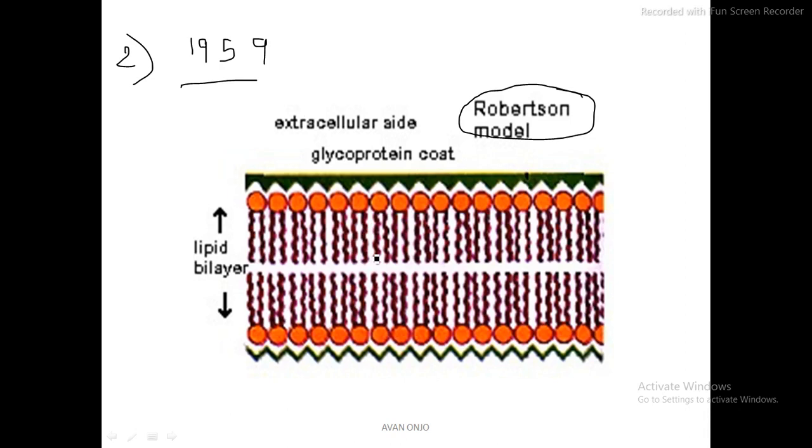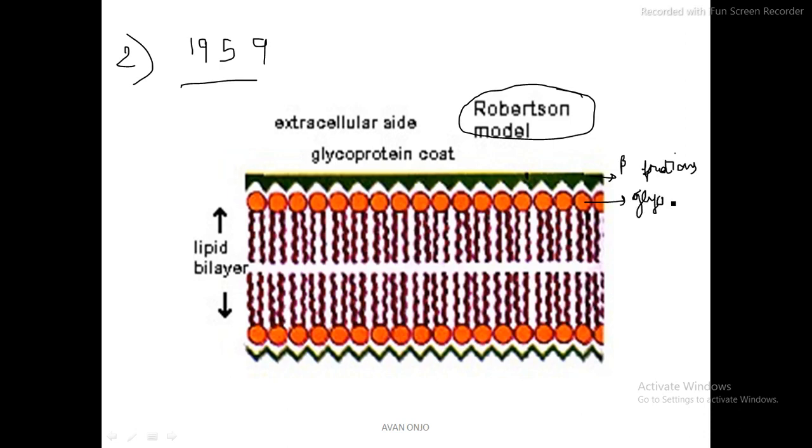This is also known as the unit membrane model. You can see this model here. These green colored parts are the proteins, the beta proteins. Then we have these circular parts, which are the glycerol, the hydrophobic lipid part.